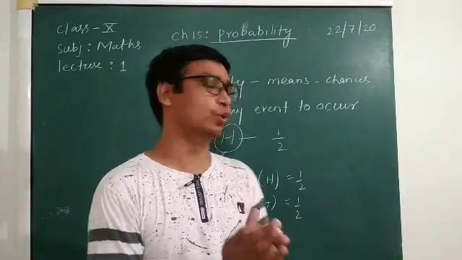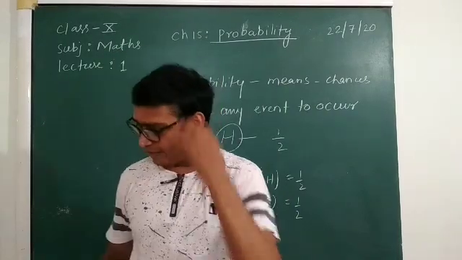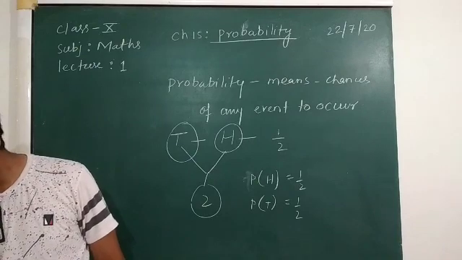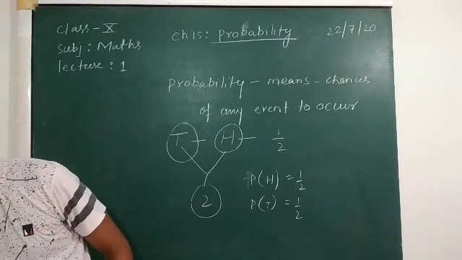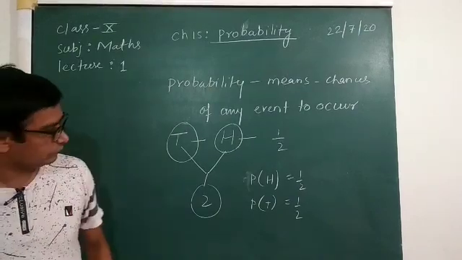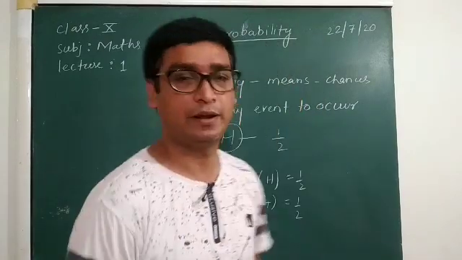Here we have a formula for finding the probability of any event, and the same formula we have to use everywhere.